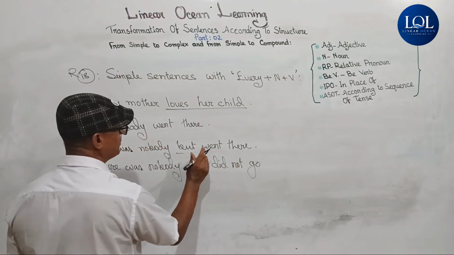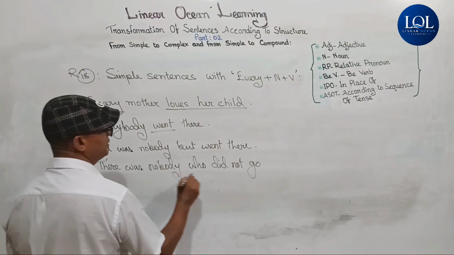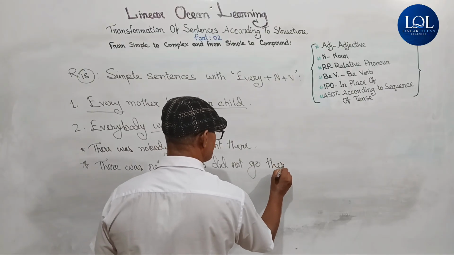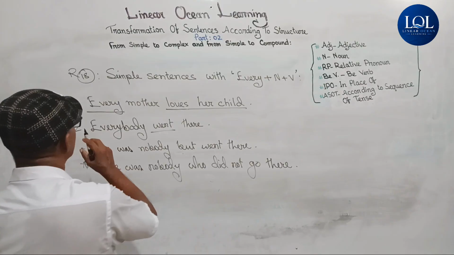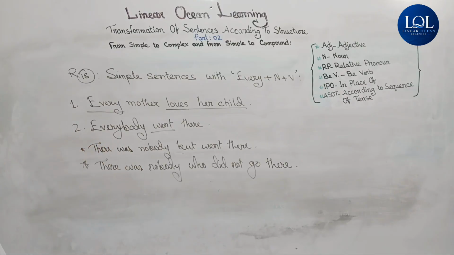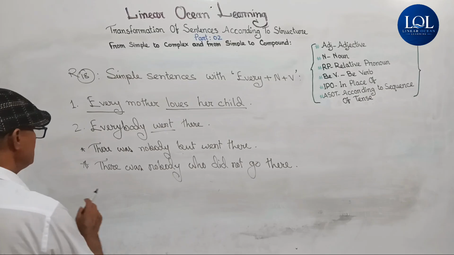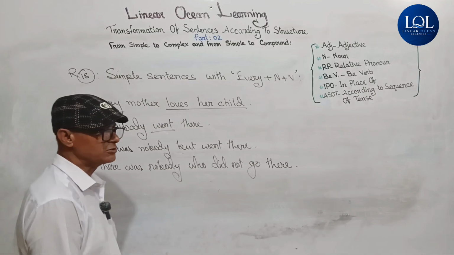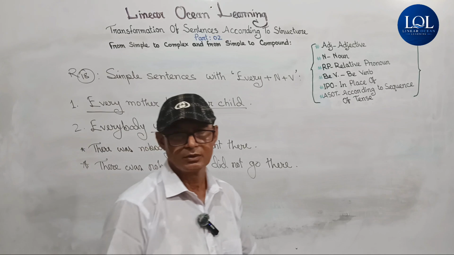In place of V2, it will be verb base, who did not go there. Everybody went there, and the complex ones are there was nobody but went there, or there was nobody who did not go there. Viewers, this much today.